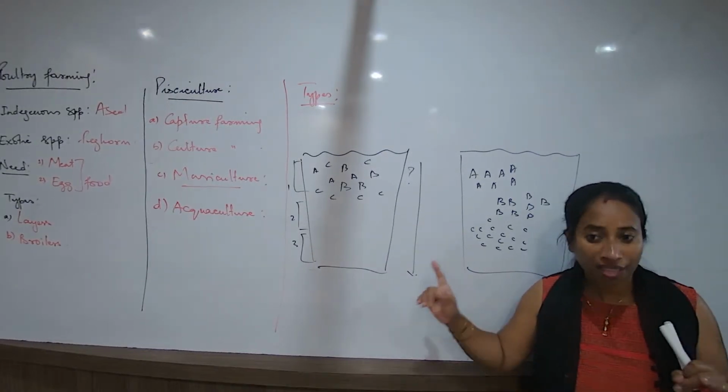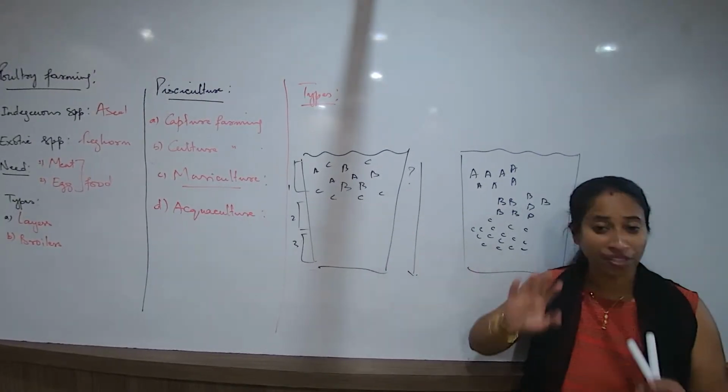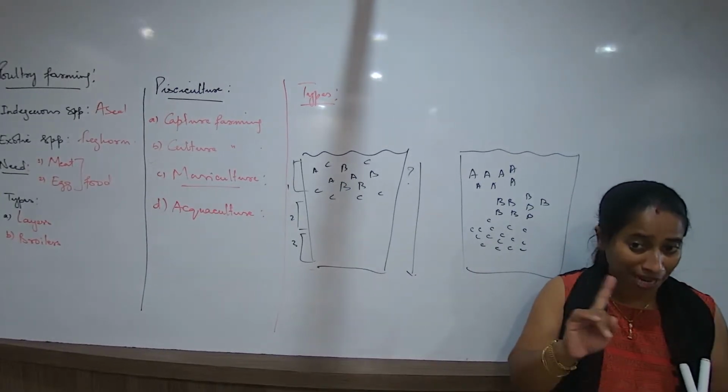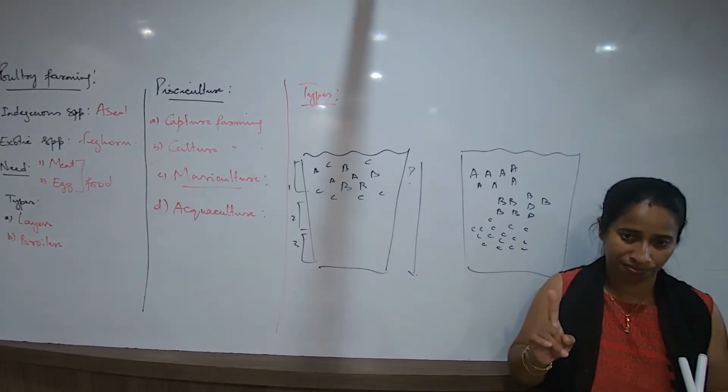I'll come to you. Third is the types of fishes that I select, the 3 types or the 4 types. None of them should be a predator of each other.